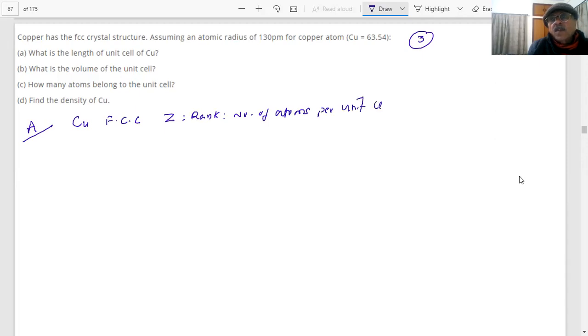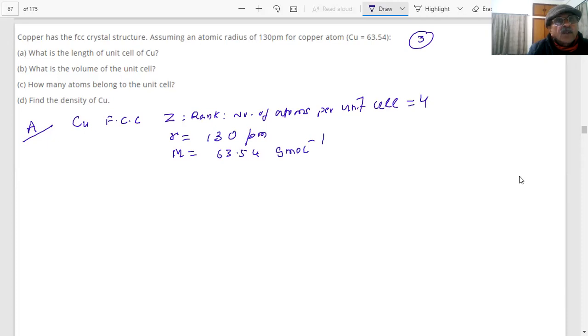How much you are saying? 4. Okay. Now, assuming the atomic radius is given, student. R is given. How much? 130 picometer, student. And what else is given? Molar mass of copper. 63.54 gram per mole.